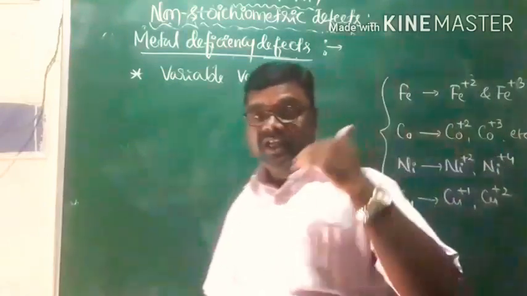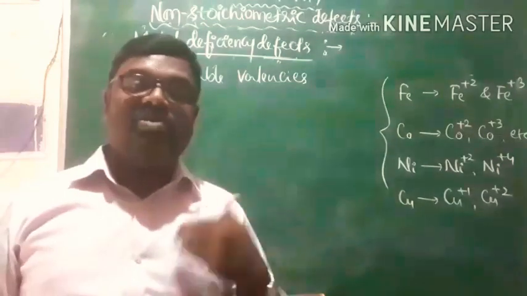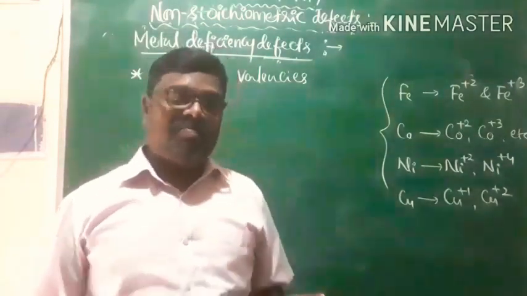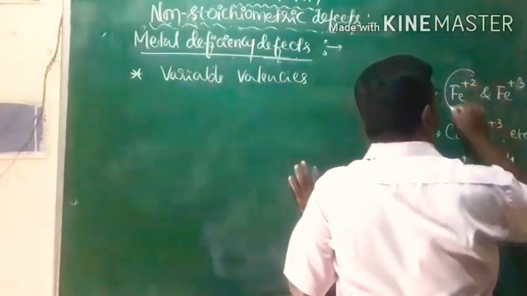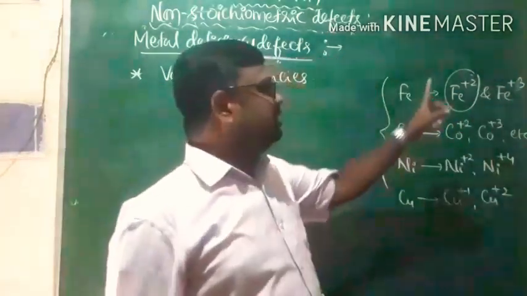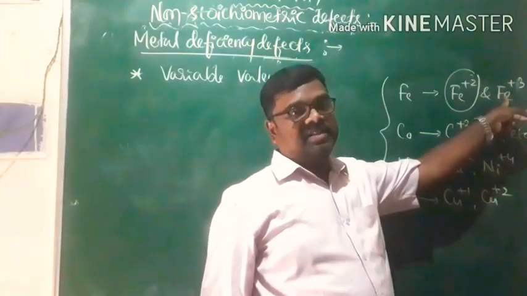And of course, these metal deficiency defects are non-stoichiometric defects which arise due to the replacement of a metal ion with lower charge, when a metal ion with lower charge is replaced by a metal ion with higher charge.